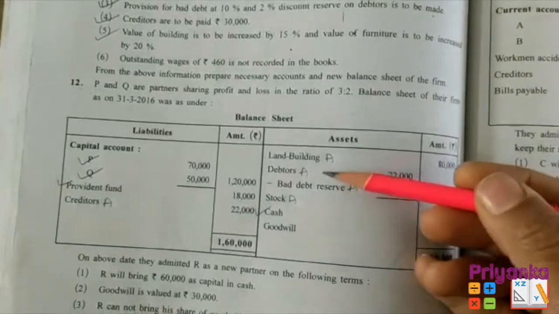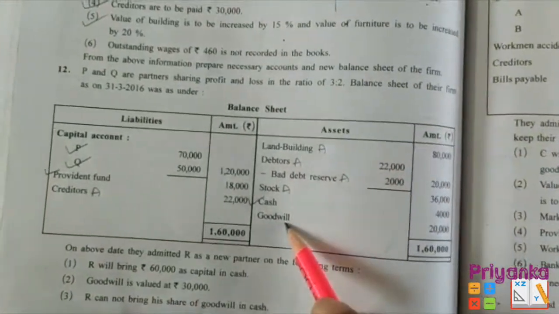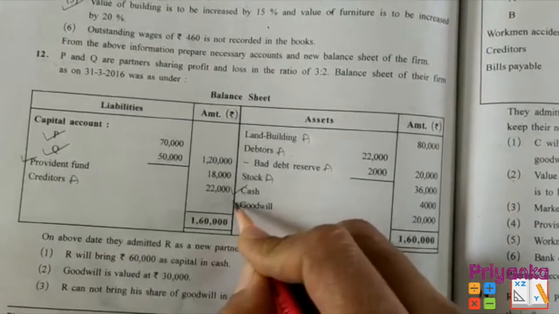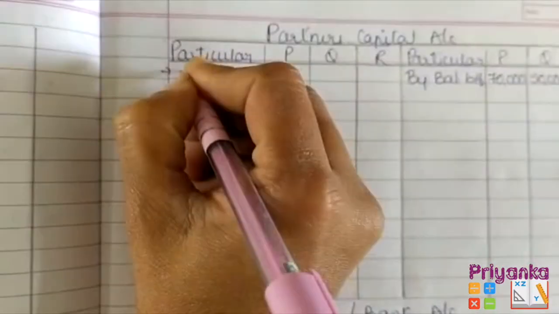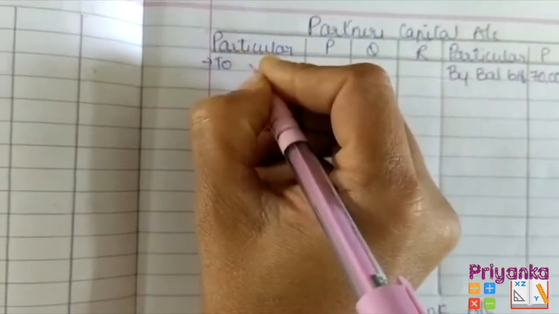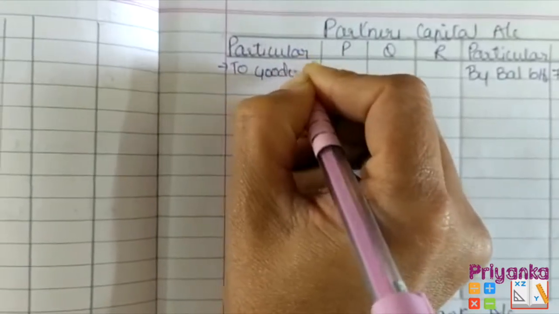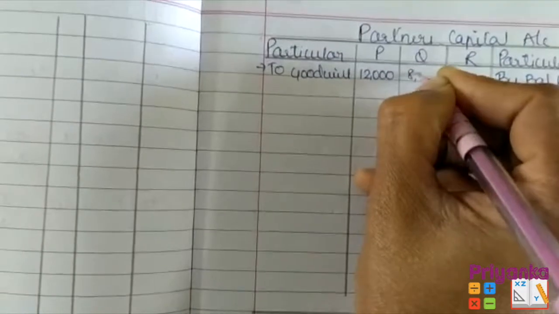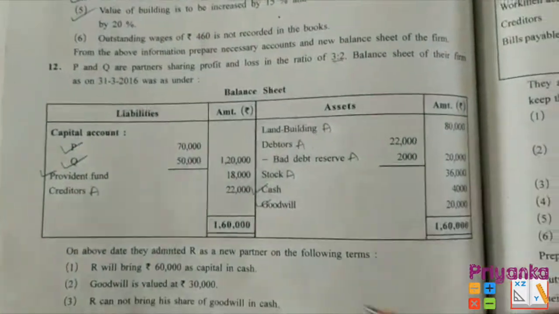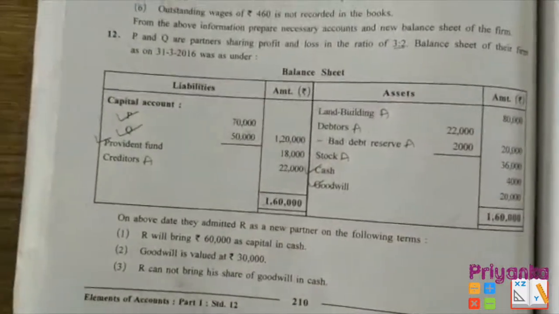Next, land and building, and these all have an adjustment. Here I can see the old goodwill of 20,000, which is going to be distributed to the old partners in the old ratio. Next, here we finish with these entries. Now moving towards our adjustment.